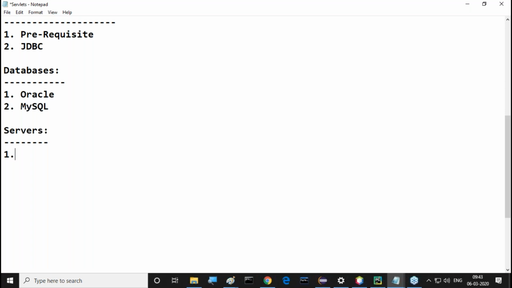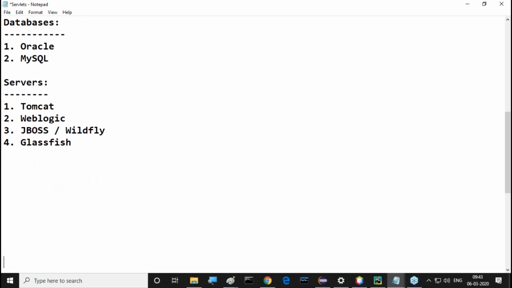So what are the various servers we are going to use? First one is which one? Tomcat. This is the basic server that I will cover. After completion of Tomcat, next immediately I will start which one? WebLogic server I will take. After completion of WebLogic, which one there? JBoss or WildFly. I will take both, they are the same. The old version is JBoss and the newer version is WildFly. I will discuss both. And the next one is which one? GlassFish server. These 4 servers we are going to see in our classes.